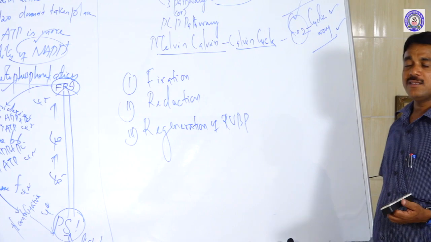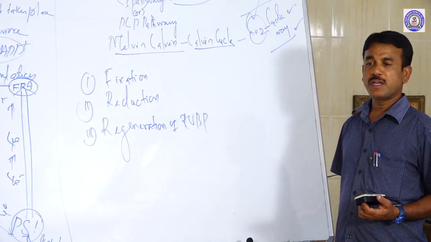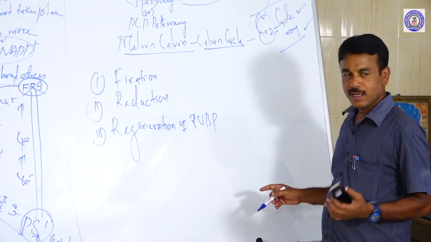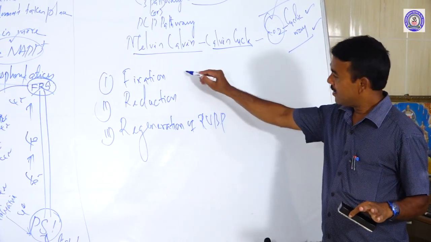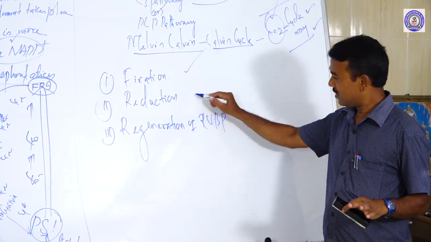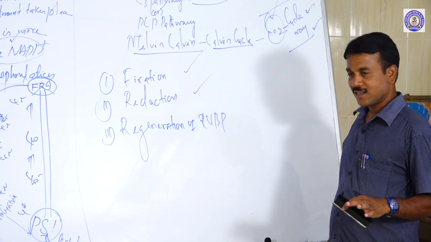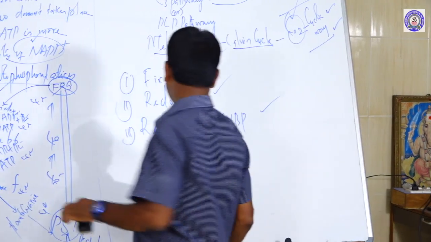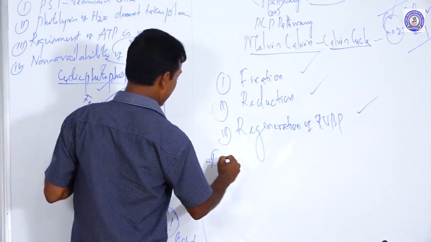So the green plants fix atmospheric carbon dioxide through a cyclic way by means of three steps, namely fixation, reduction, and regeneration. The first one I call fixation.